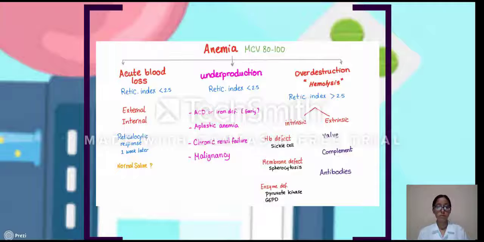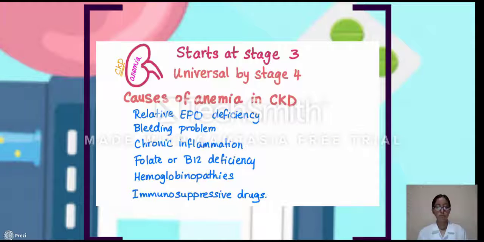So let's jump in. Anemia in chronic kidney disease starts at stage 3 chronic kidney disease and is almost universal by stage 4. What are these stages of chronic kidney disease? They are stages depending on the GFR in the chronic kidney disease case. I've discussed them in a separate video called the 5 stages of chronic kidney disease based on GFR. I will link it in the description.